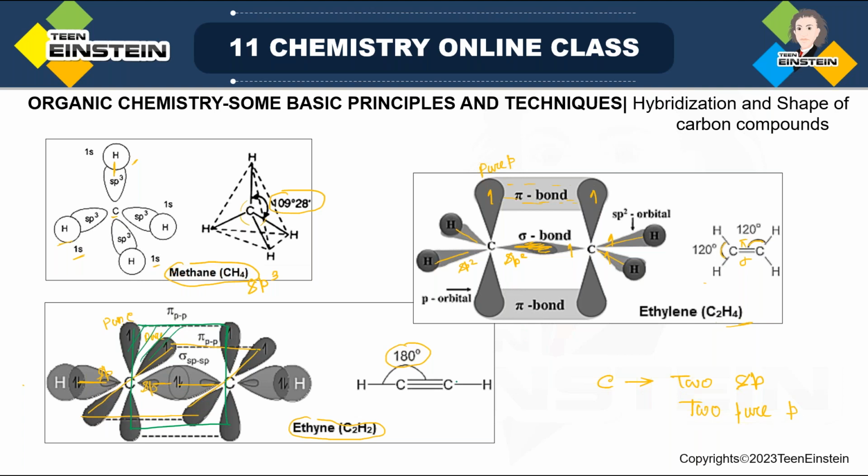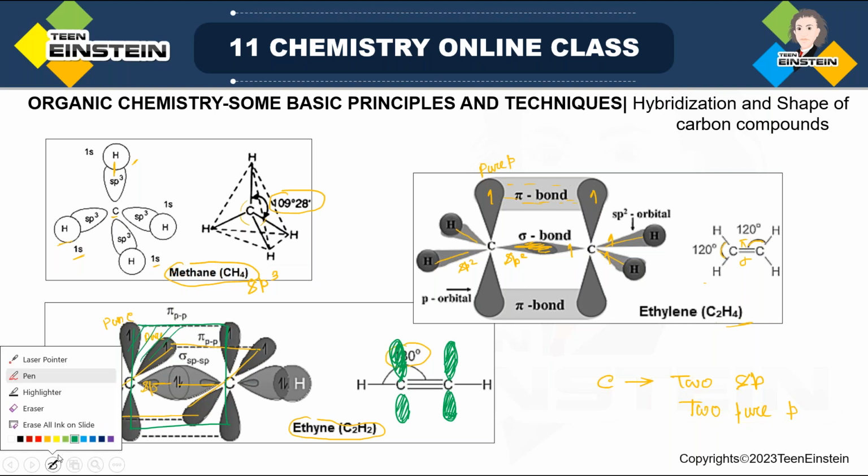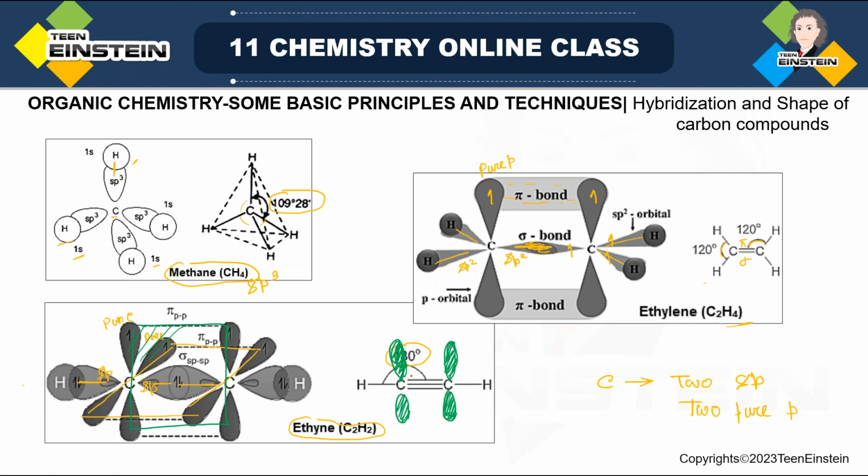So if I am drawing with a different color, so this is one pi bond, and then another color I am using, and you can see this maroon one is perpendicular to the green one. So two pi bonds, fine. So here we have two pi bonds and one sigma bond.